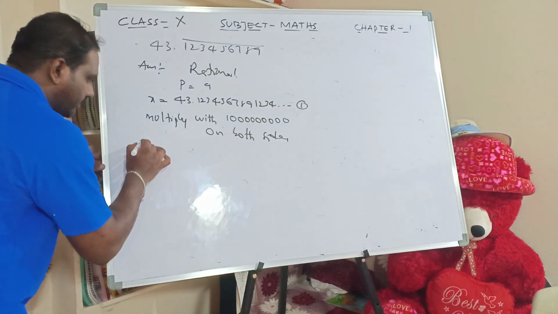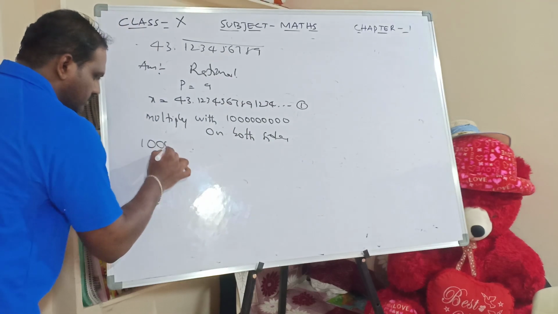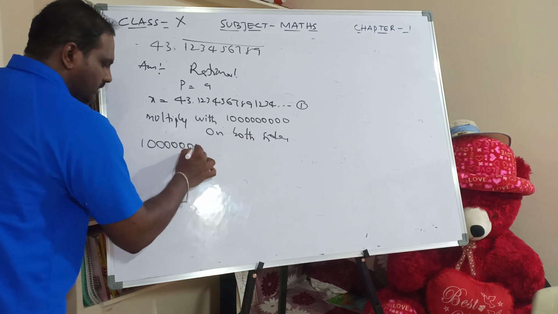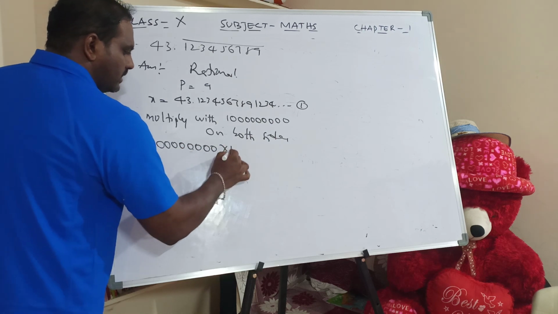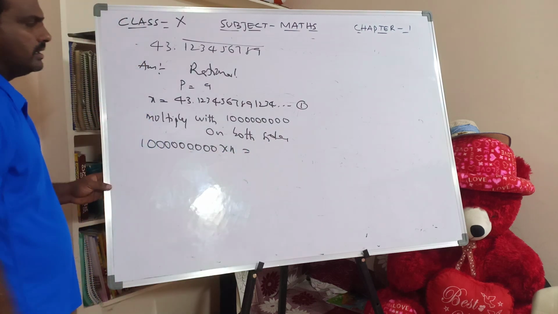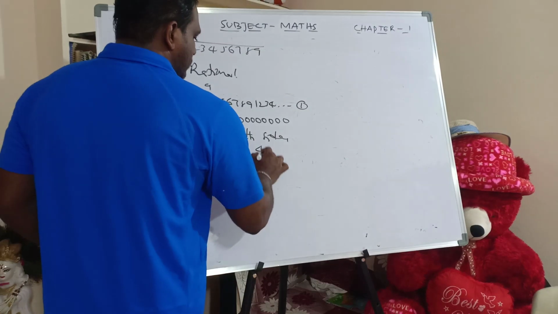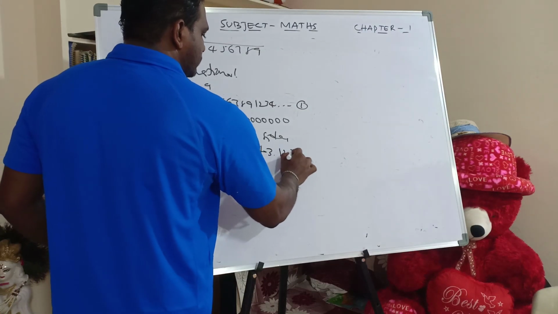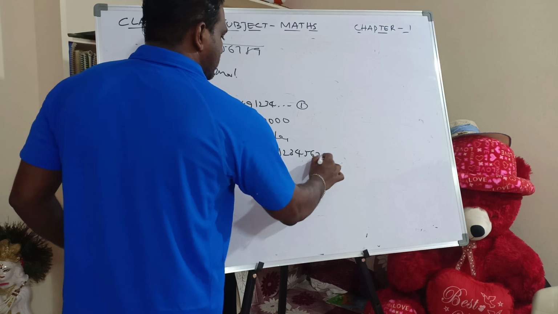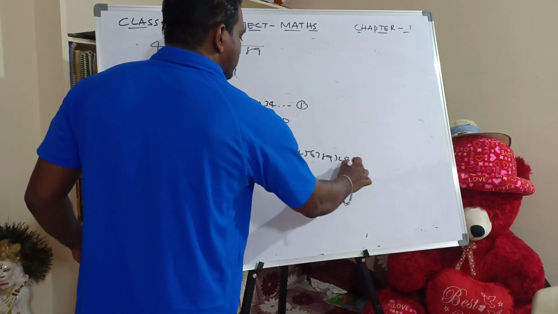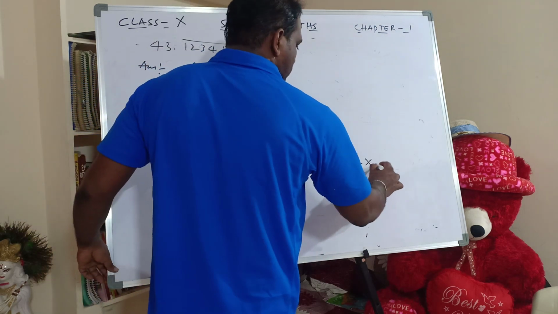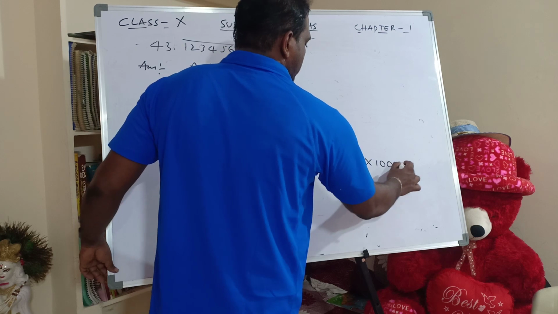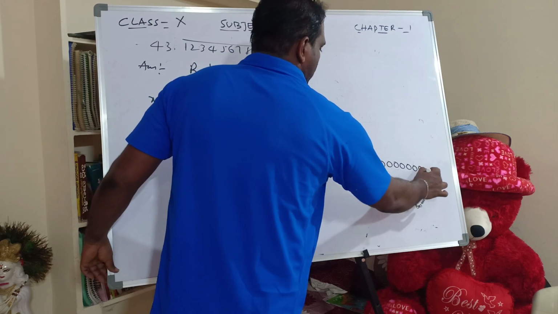On both sides, what happens? 1000000000 into x equals 43.123456789123 and so on into 1000000000.